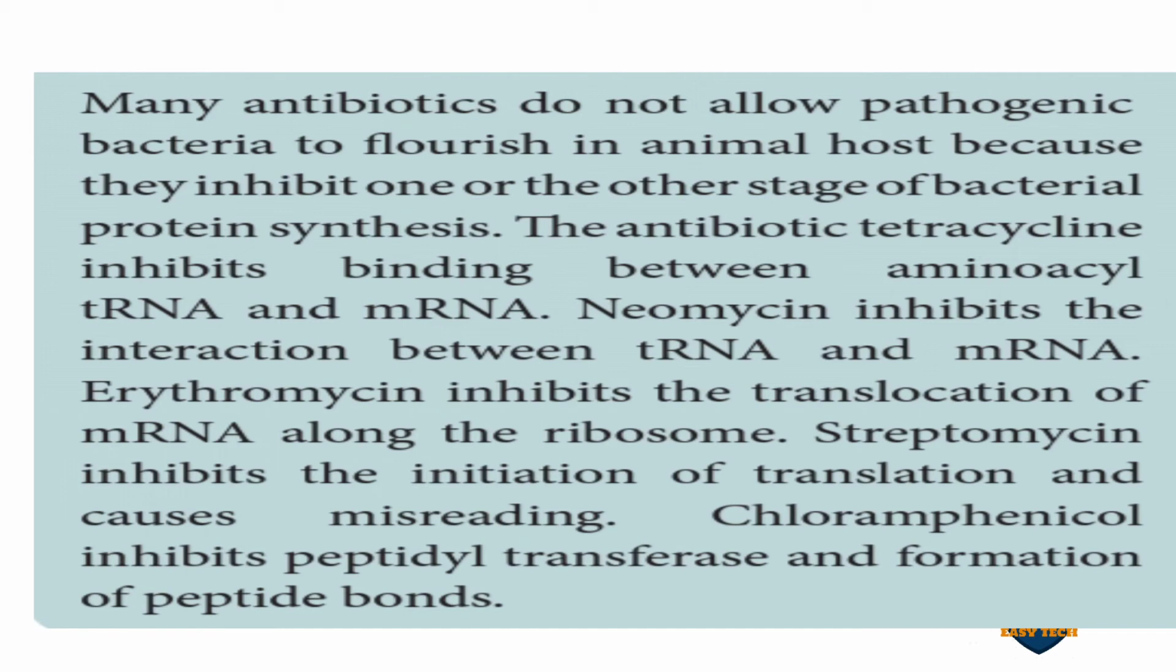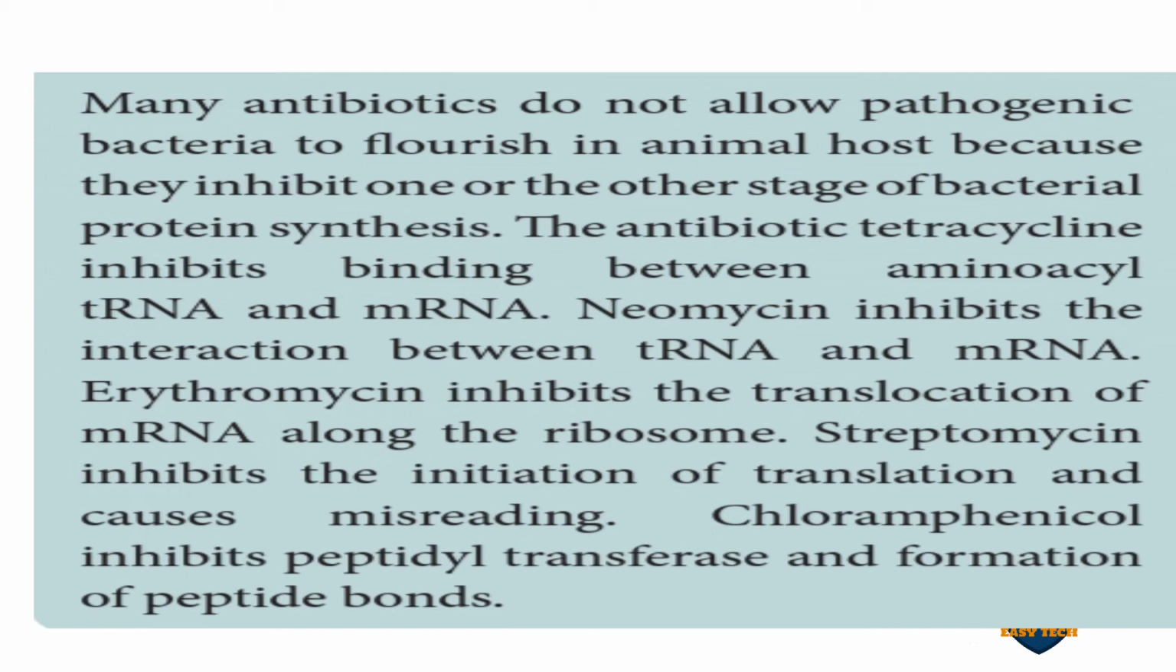So what the tetracycline antibiotic does is it suppresses the binding of amino acid tRNA and mRNA. So the mRNA and tRNA are not bound when the antibiotic tetracycline is taken. It suppresses the binding, that is the joining, of mRNA and tRNA. That step is stopped due to the tetracycline antibiotic.